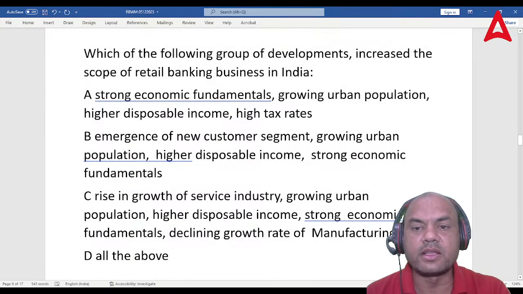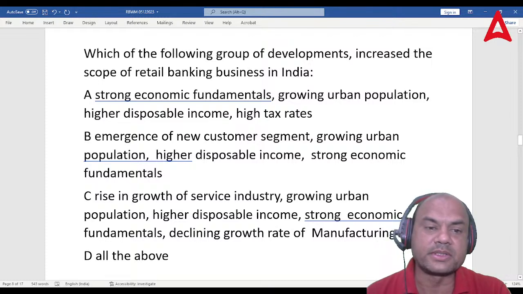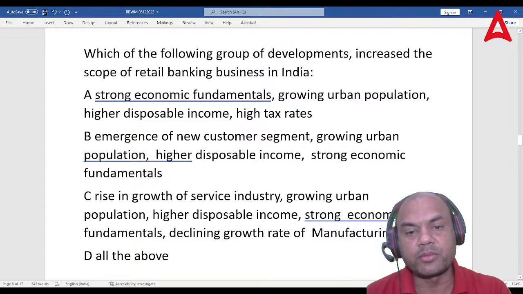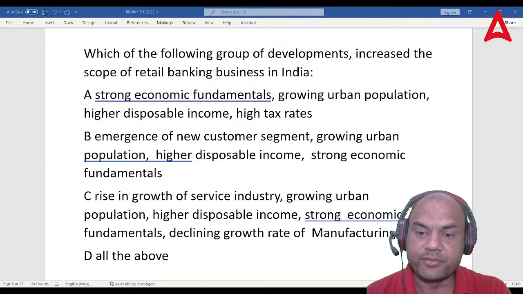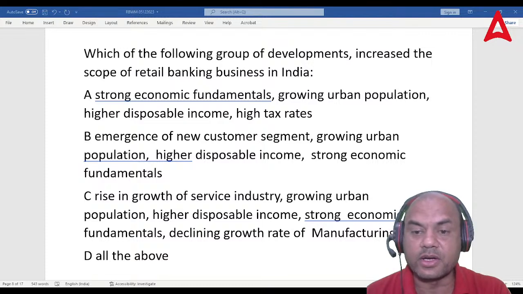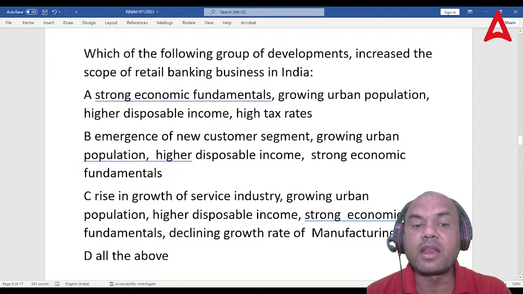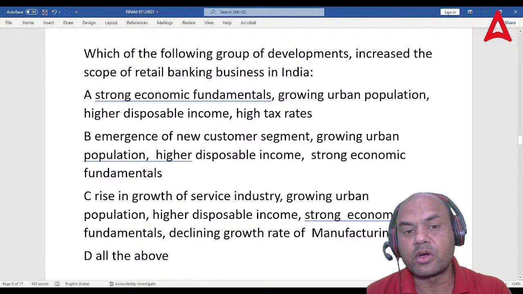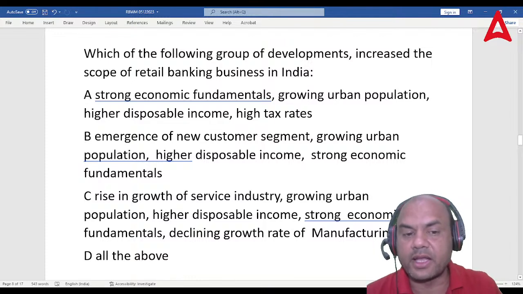Which of the following led to the growth in retail banking business? A: strong economic fundamentals, growing urban population, high disposable income, and high tax rates. Think over it. Don't immediately answer this question because it is a bit tricky one. Strong economic fundamentals, growing urban population, high disposable income, and high tax rates.